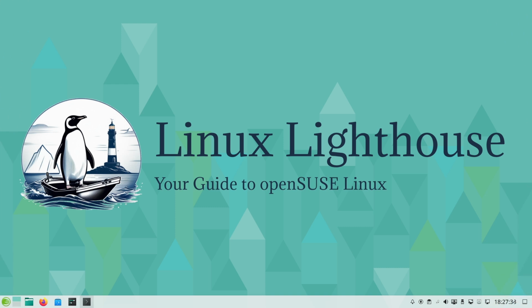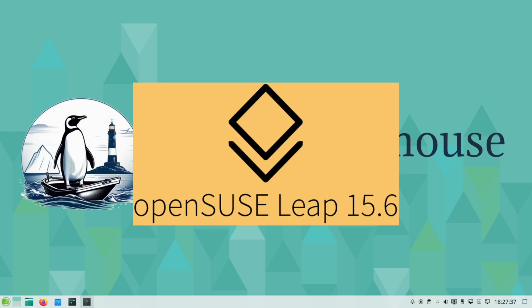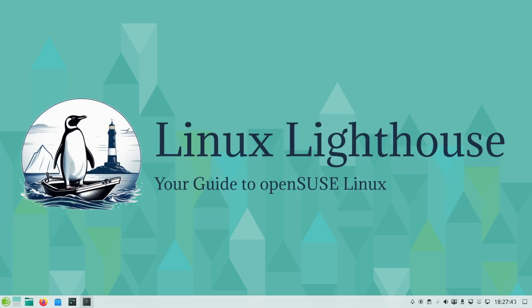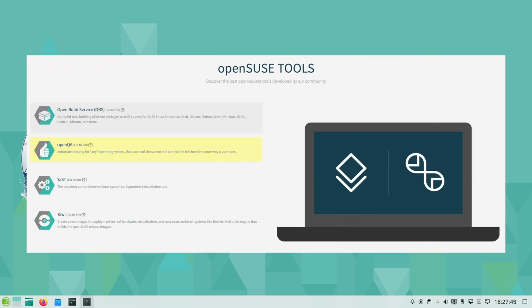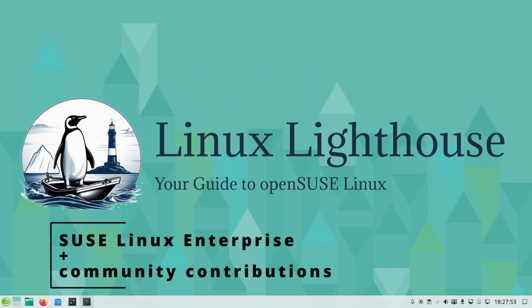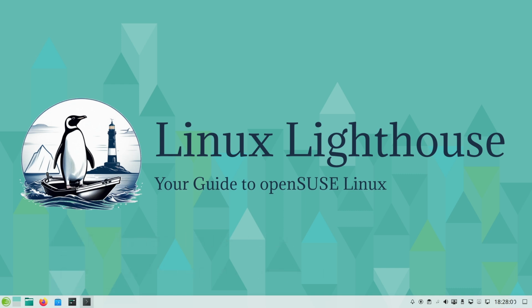They might install Leap 15.6, for instance, and stick with it for a couple of years, getting security updates but no drastic changes in software versions. Everything is tested from top to bottom and dependable. Leap's stability comes from that SUSE Linux Enterprise backbone, maintained by SUSE engineers, combined with community contributions. In short, Leap is like the comfy, reliable sedan of Linux distros. Not the flashiest, but extremely reliable and predictable.